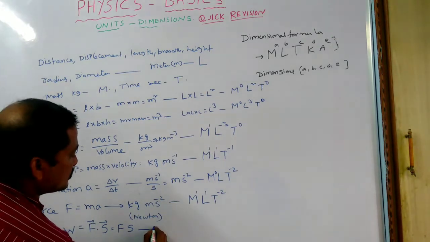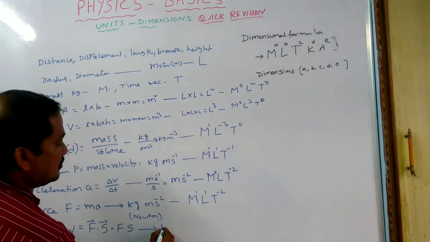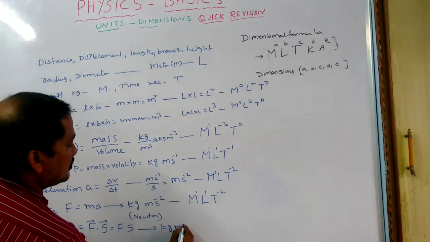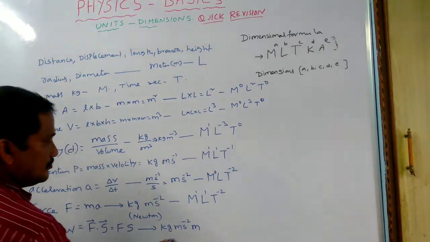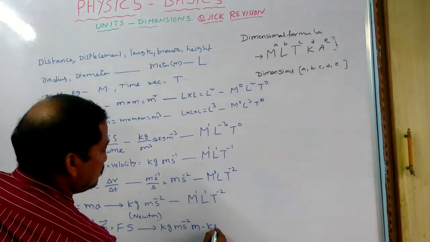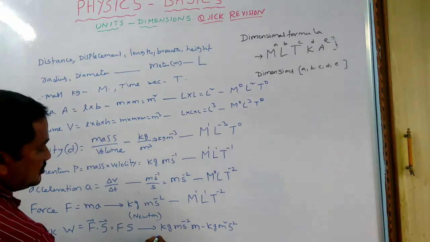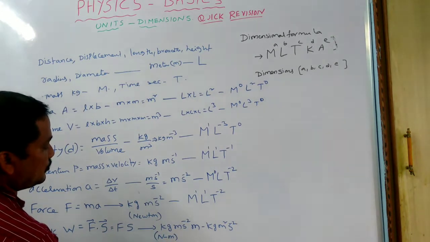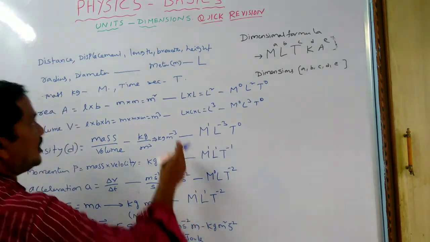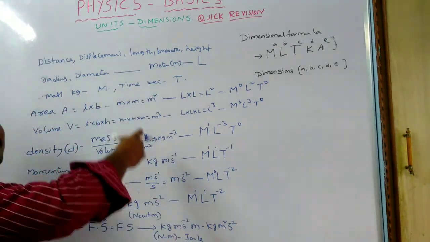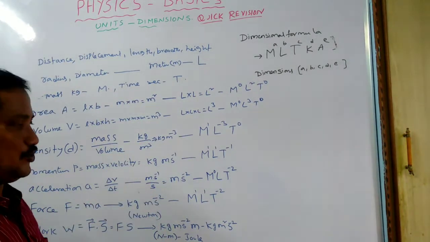What are the units for this? Force means Newton, or you can write it as kg meter per second minus 2, into displacement, meter. So simply you can say kg meter square second power minus 2. Another unit you can write is Newton meter. Another unit is joule. Basically I am writing all the units in the MKS system, that is the SI system only. Joule, you can say that.